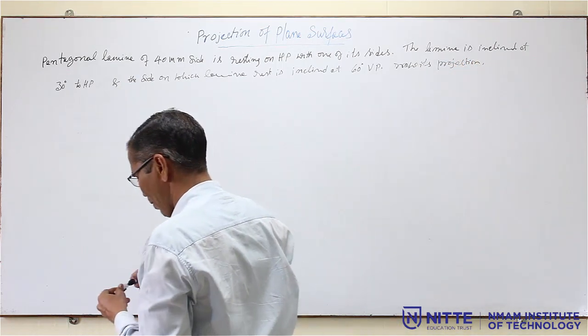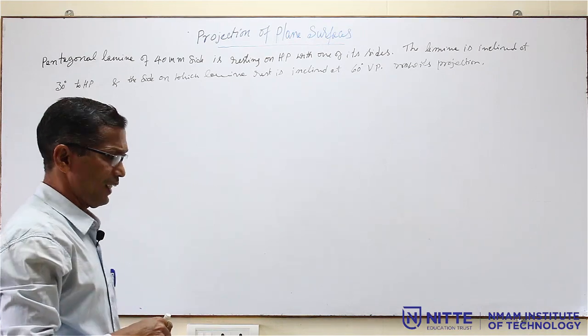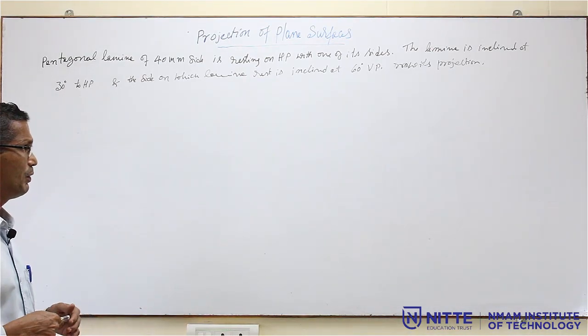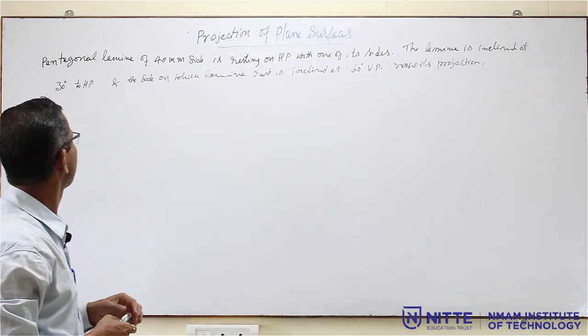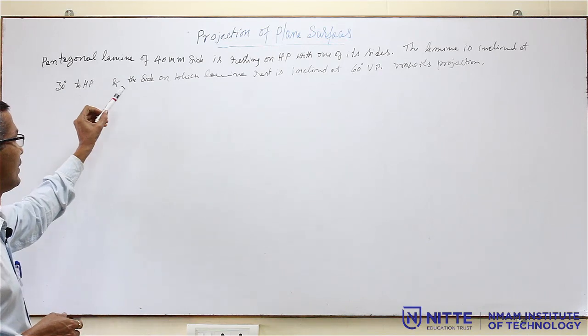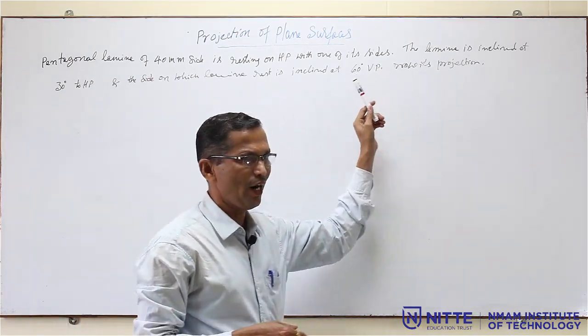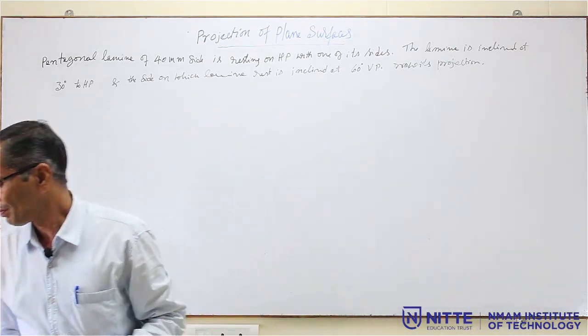So, this is a simple problem just to understand the concept. A pentagonal lamina of 40 mm side is resting on HP with one of its sides. The lamina is inclined at 30 degrees to HP, and the side on which the lamina rests is inclined at 60 degrees to VP. Draw its projection. Projection means you have to draw the front view and top view.